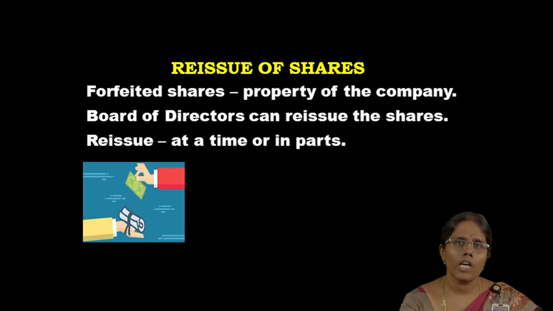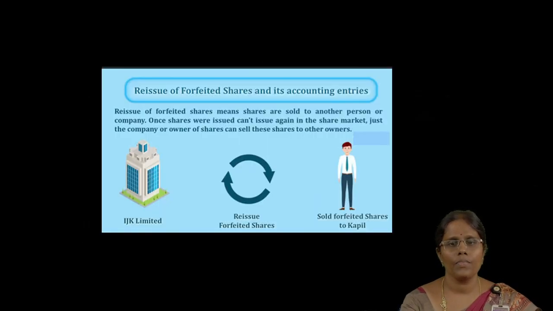Forfeiture means that the shareholder does not pay the allotment money or the call money, so those shares are taken back by the company. This is called forfeiture. Next, the forfeited shares may be reissued to other people. That is reissue of shares. For example, if IJK Limited forfeited the shares of some person, those shares may be reissued to some other people.